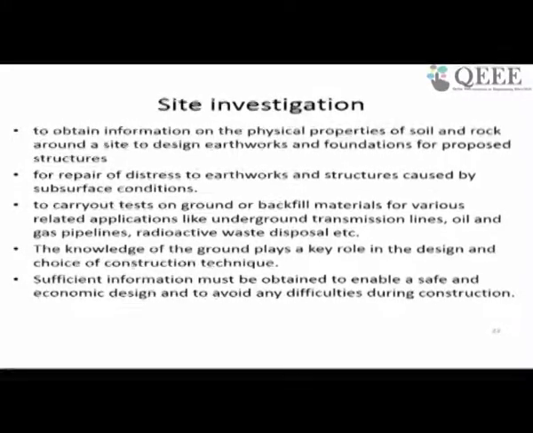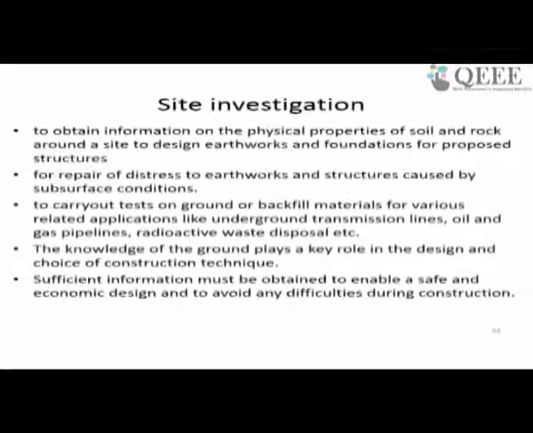Many times you may have to go for some repair work for the distressed structures, to carry out tests on ground or backfill materials. Many times various other applications like transmission lines, oil and gas pipelines, radioactive waste disposal, you need to have a proper site investigation.